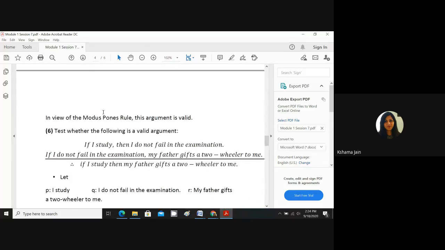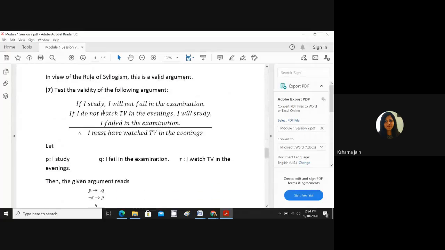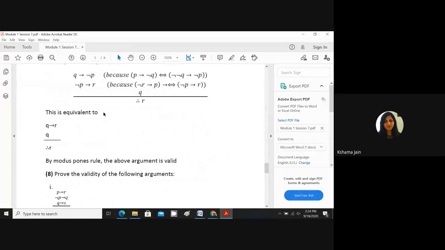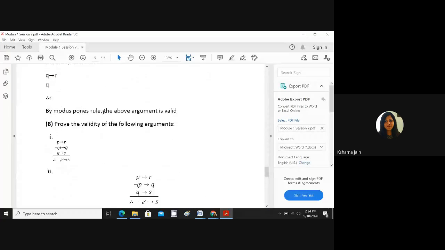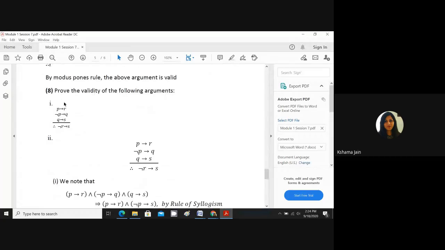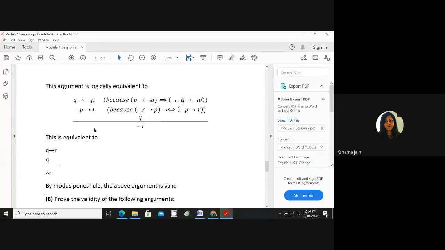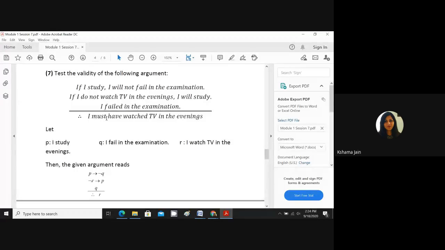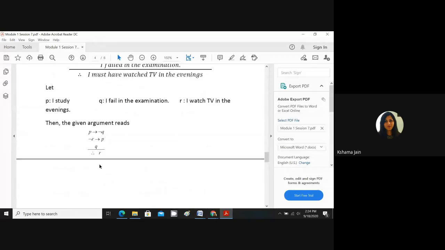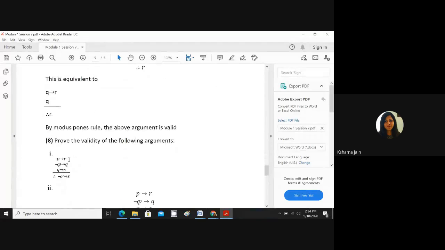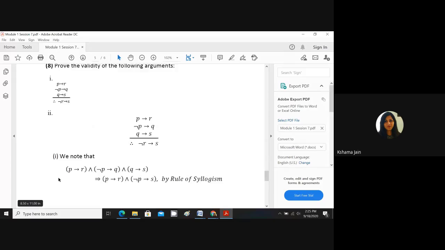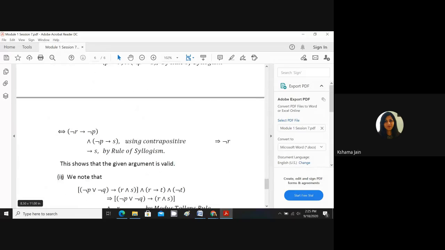So the 6th and 7th questions are for your practice at home. The 8th question I will do in the next lecture. It is the same kind as up to the 7th. These are word problems, and after the conversion we have done, the 8th problem will continue on them. We will have the symbolic representation and solve using the rules of inference.